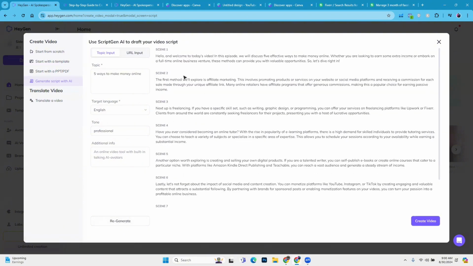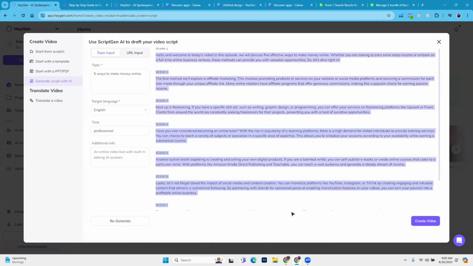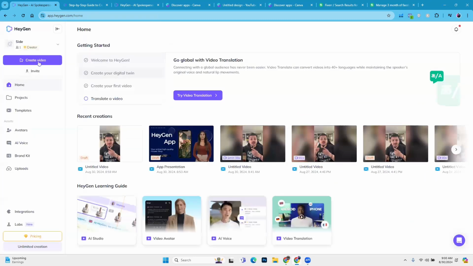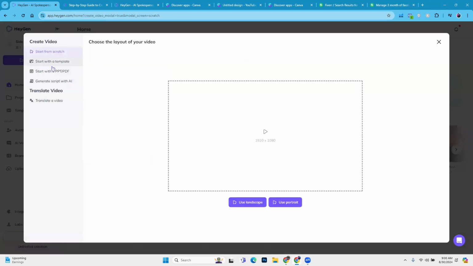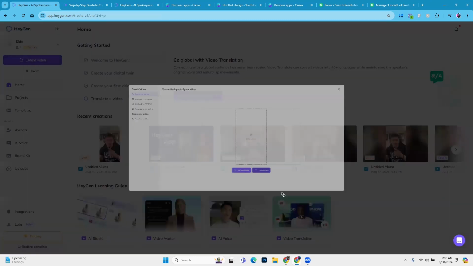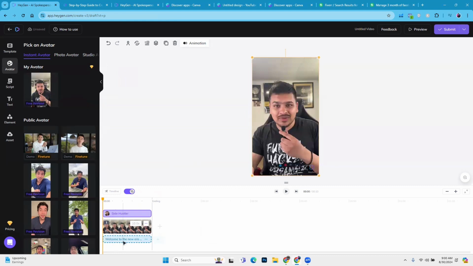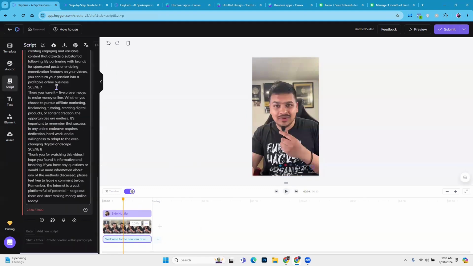Okay, so now you can copy this. After copying, go to create AI again, then scratch, click on use portrait and then drag this avatar here, click here and paste your script, whatever you have.